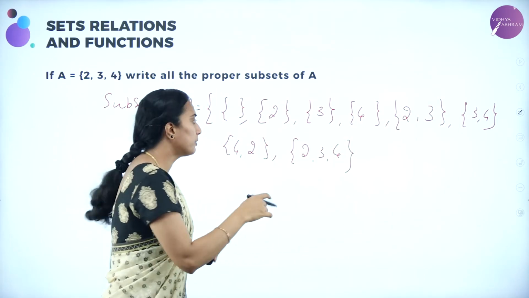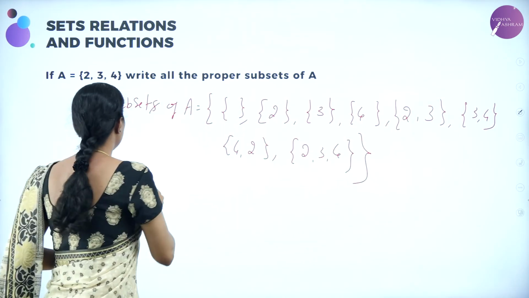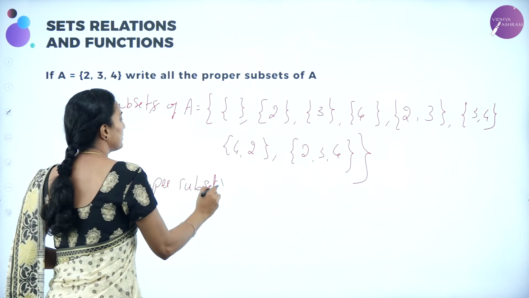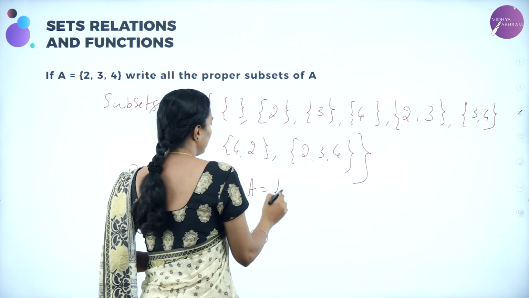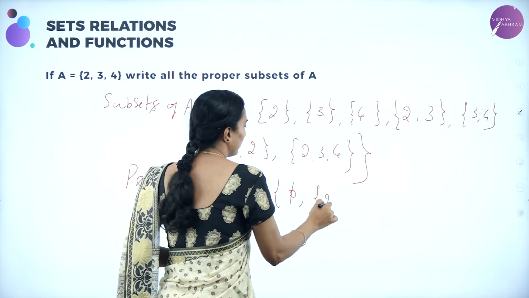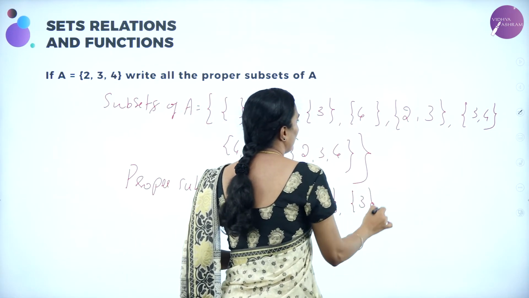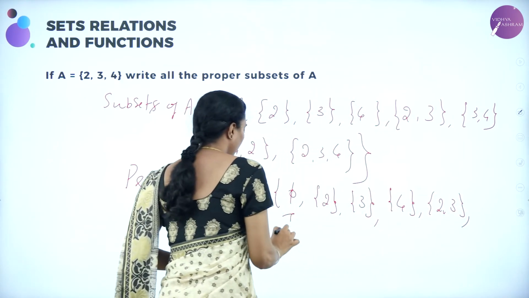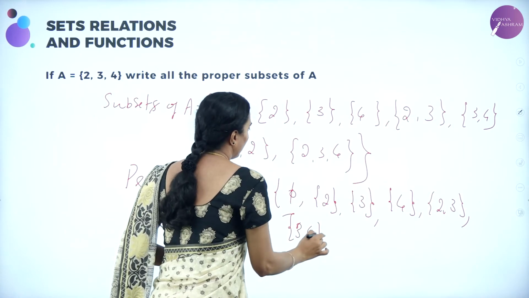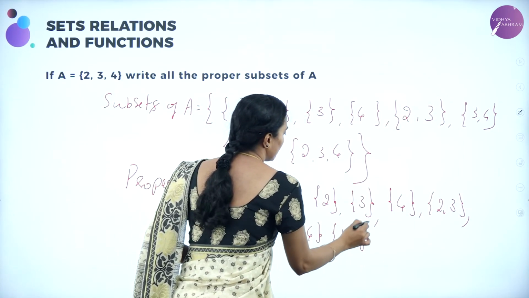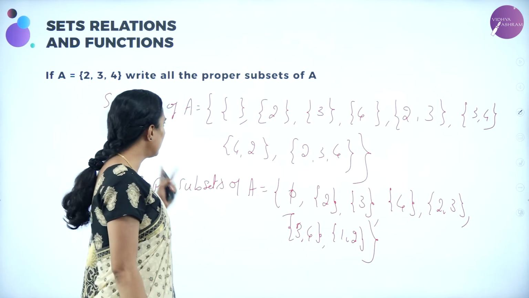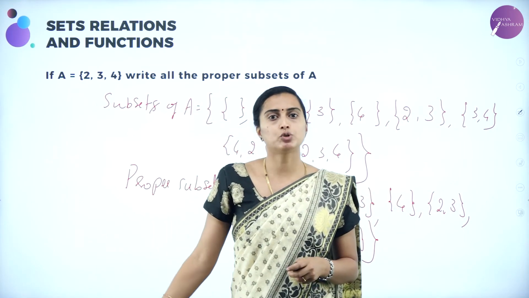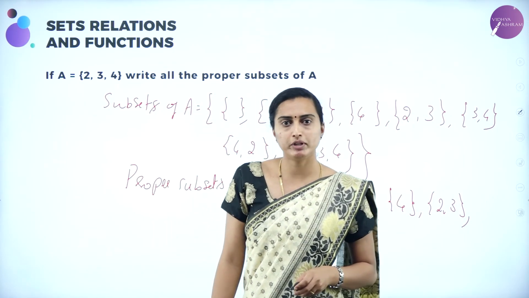So what are the proper subsets? Proper subsets are only these. Proper subsets of A will be: the empty set, the single elements, {2, 3}, {3, 4}, {4, 2}. That's it. See, a proper subset will not be equal to the set itself. One element will be lesser than that one. That is going to be known as the proper subset. Understood? It will not be repeated once again.